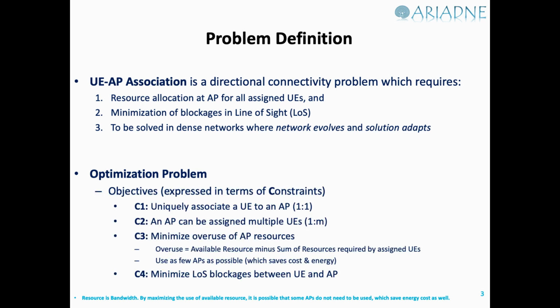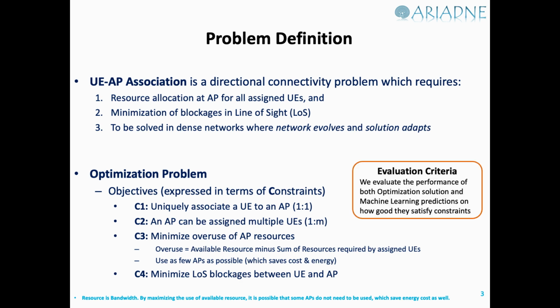In terms of definition, this is an optimization problem that can be defined by four constraints. C1 shows that one UE should be assigned to one AP only. C2 states that, of course, an AP can have multiple UEs assigned to it. C3 states that we need to minimize the overuse of access point resources. And C4 states that the line of sight blockages need to be minimized. The same constraints then serve as an evaluation criteria to assess the performance of our optimization and machine learning prediction solutions.